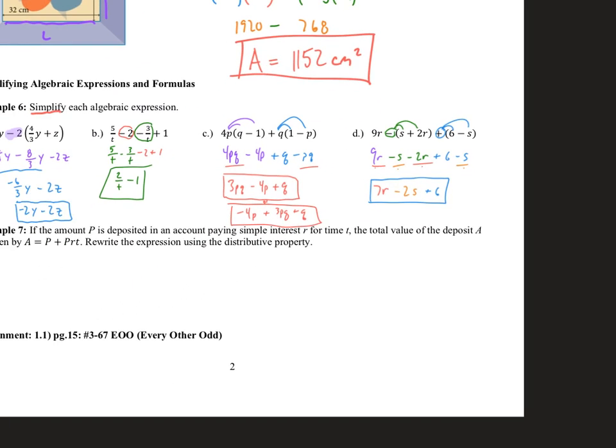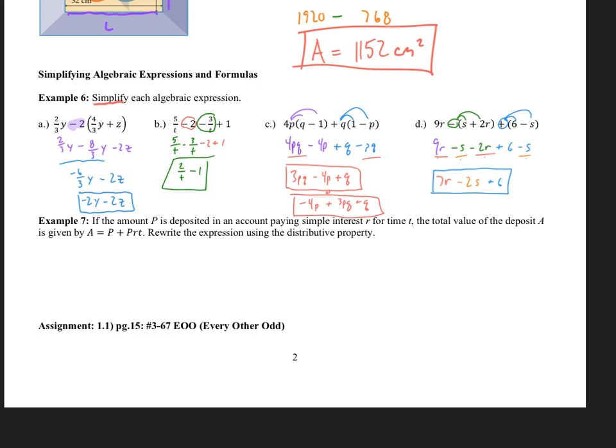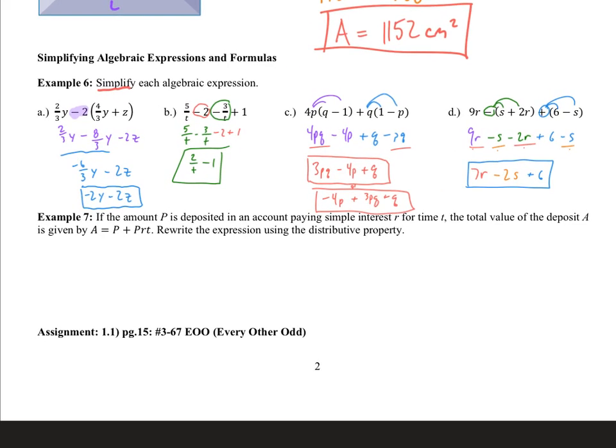All right, last problem. If the amount P is deposited in an account paying simple interest r for time t, so there's a lot of variables here. P is an amount. I got simple interest r. I've got time t. The total value of the deposit A is given by, and so then they've given us a formula.